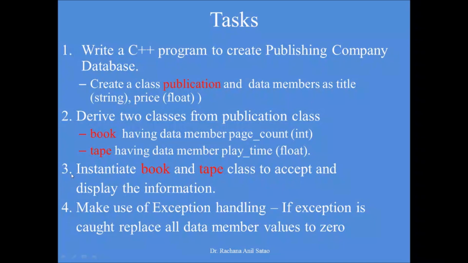The third task is to instantiate book and tape classes, that means we have to declare objects of these two to accept and display the information. That means we have to write an accept function and a display function which are member functions of both. Then fourth is to make use of exception handling as per the problem statement. If an exception is caught, replace all data member values with 0. Here, for which condition we have to catch the exception is not mentioned, so as per our database implementation we will be doing that.